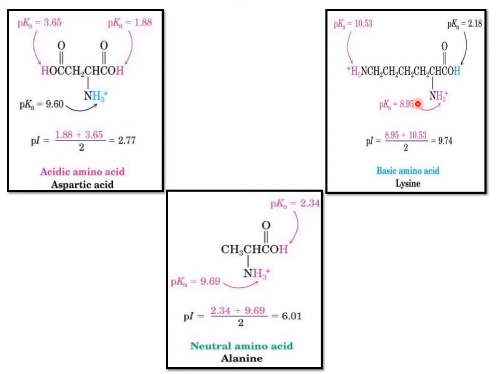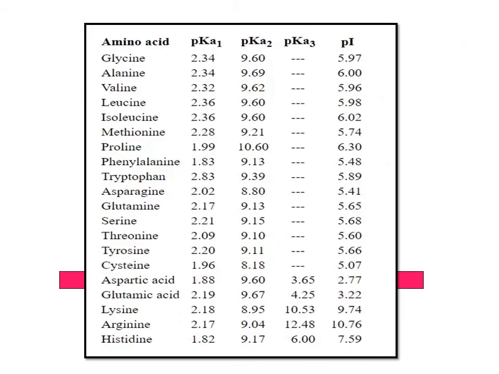To form a neutral charge, the zwitterion forms between 8.95 and 10.53. So 8.95 plus 10.53 divided by 2 gives 9.74. This table shows amino acids with different pK1, pK2, pK3 for different side chain groups.